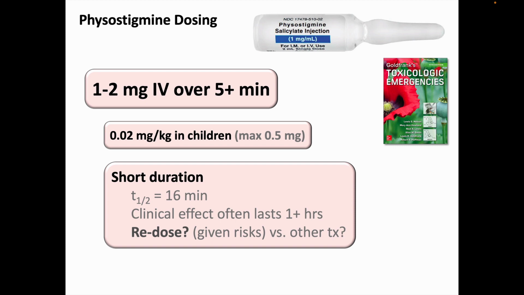A major potential downside of physostigmine is its short duration of action. While physostigmine's half-life is about 16 minutes, we will often see good clinical effect for an hour or a bit more. But since many of the anticholinergic agents we're treating last a lot longer than that, it's fairly likely the patient will get altered again as the physostigmine wears off. And then you have to make the decision whether to redose physostigmine and accept the associated risks, although those risks are minimized by close monitoring and careful dose titration. Or you may wish to control any recurrence of agitation with other means, such as benzos.